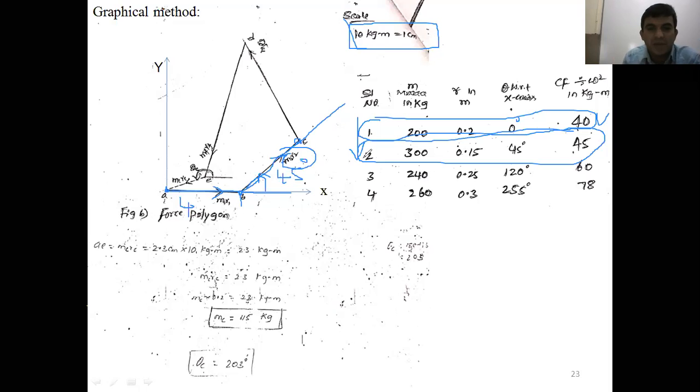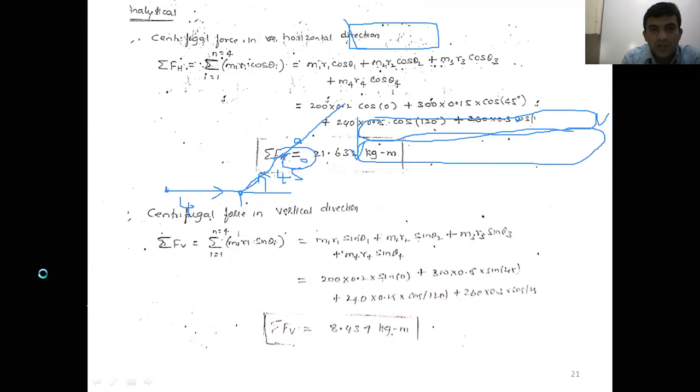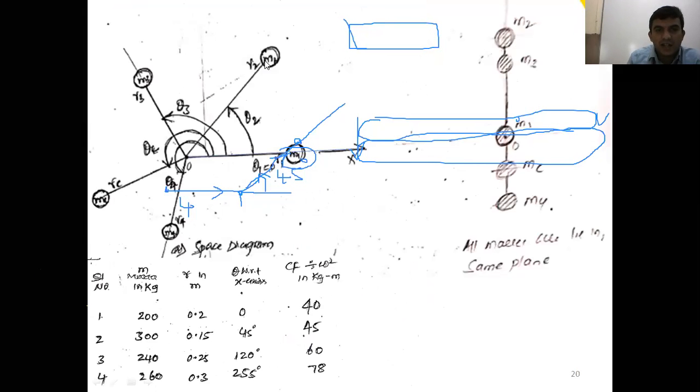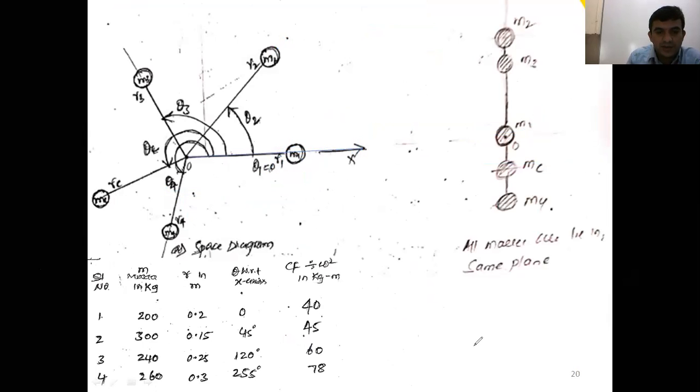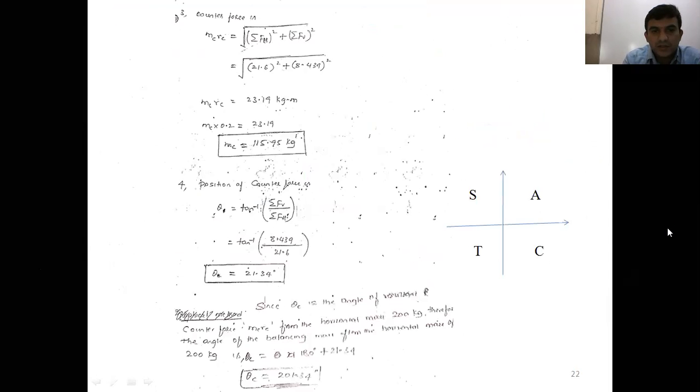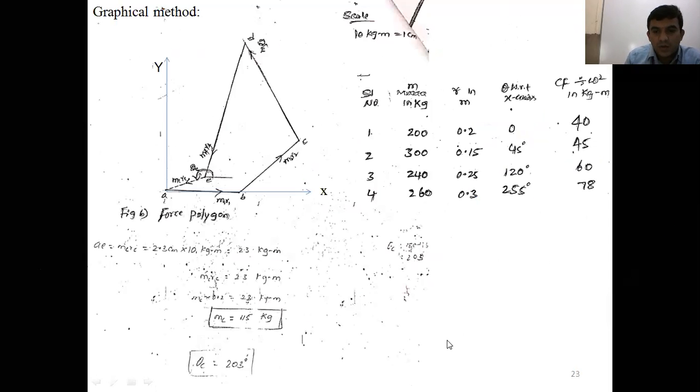Or you can see it in the space diagram here. Where does the centrifugal force act here? It moves radially outward. From mass 1 it moves like this, and mass 2 moves like this, radially outward, right?